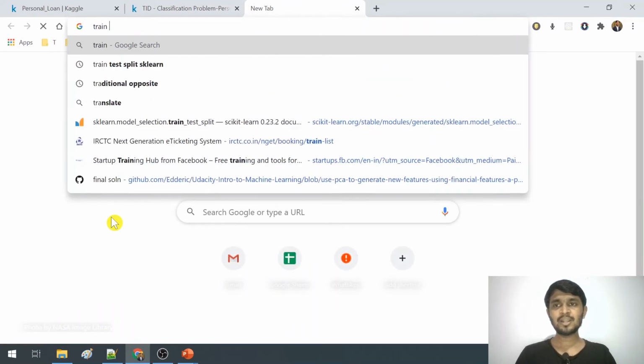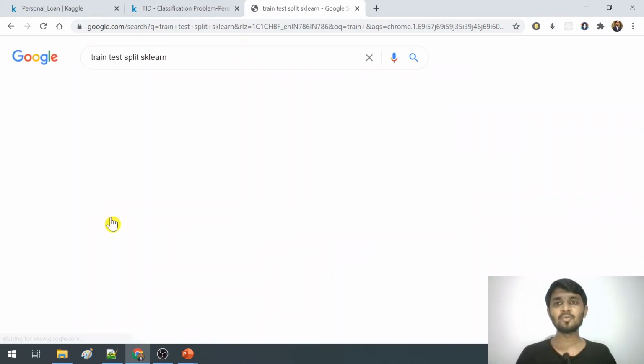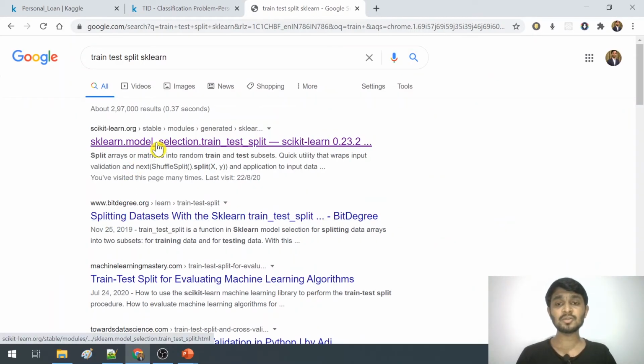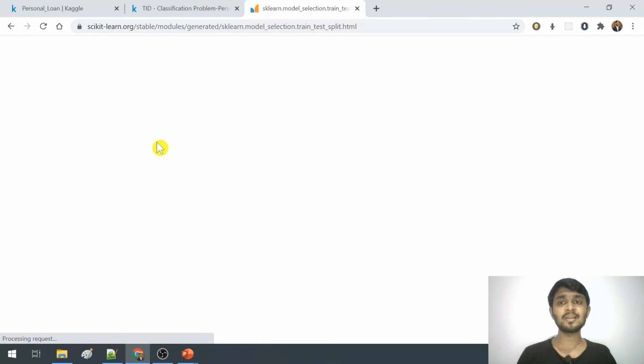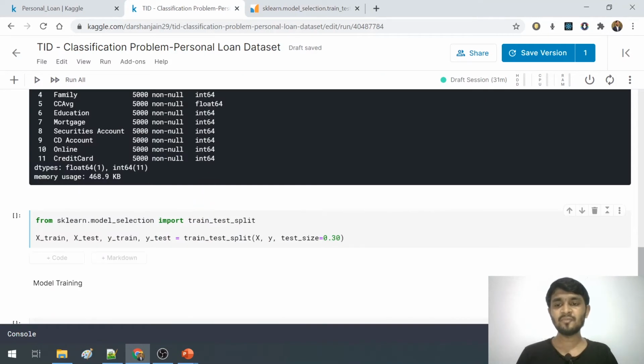I'll show you how I got the implementation of this. You just have to type train test split and sklearn, and when you do that, you have to follow the first result that you get from the sklearn documentation. You have to come down and copy the code from there. I've already done that for you, and when I run this part of the code, I will get my X train and Y train.